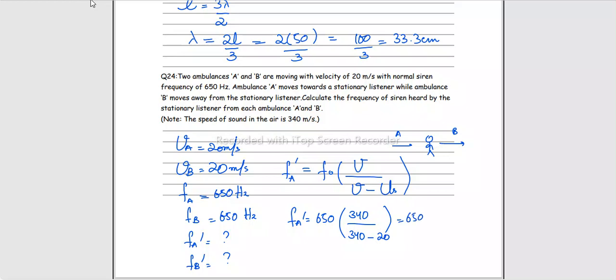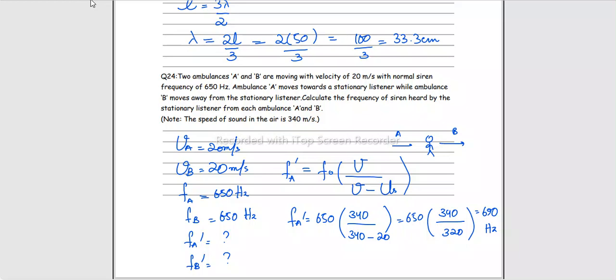It becomes 650 times 340 over 320, and it becomes 690 hertz, right? And it was obvious, because the source is moving towards the stationary observer, so the frequency and pitch should increase. If the original was 650, the answer should of course be greater than 650.